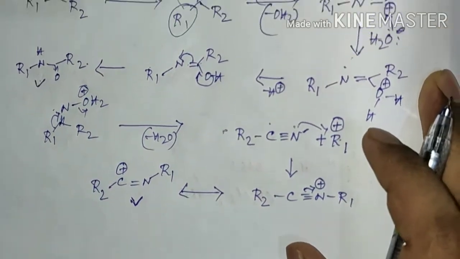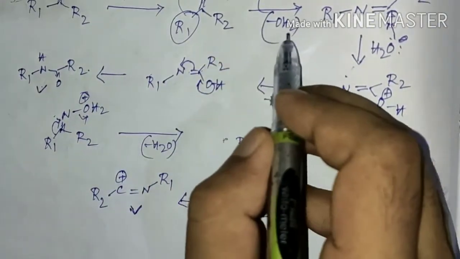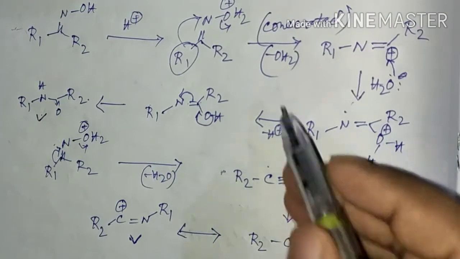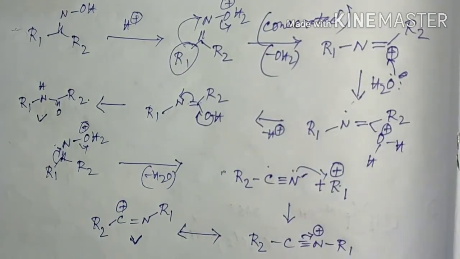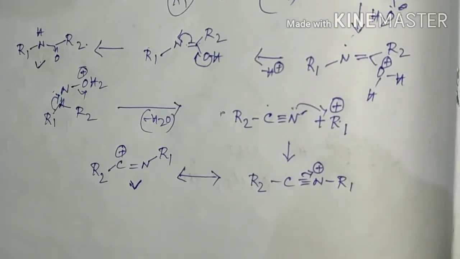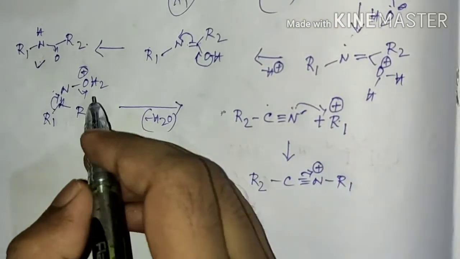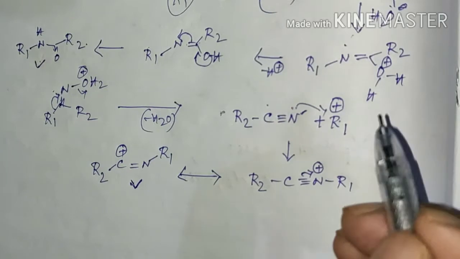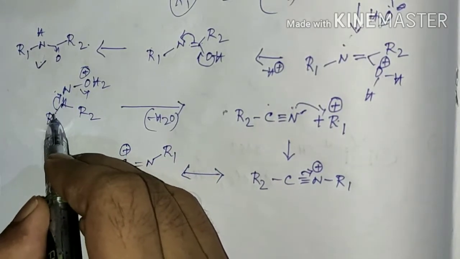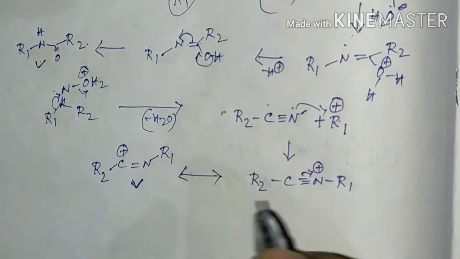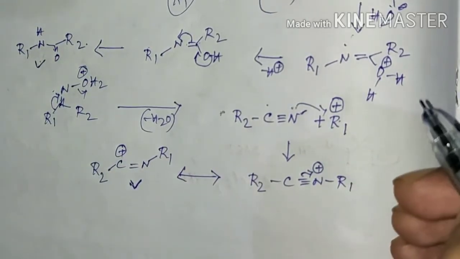if you go through the concerted step pathway mechanism in Beckmann rearrangement, then you will end up with the wrong product, and depending on the nature or the structure of the substrate, that is, the substituent on the carbon atom attached to the oxime carbon, the mechanism will be different.